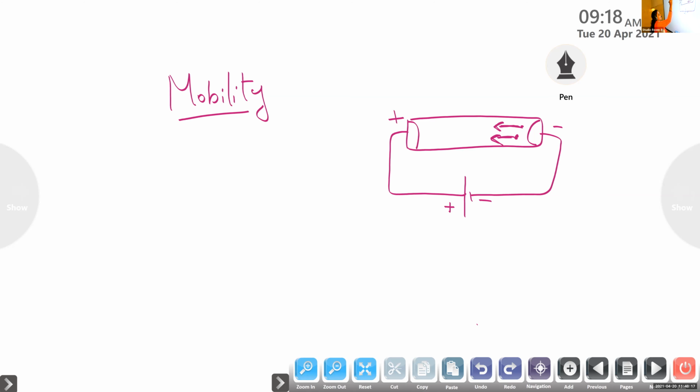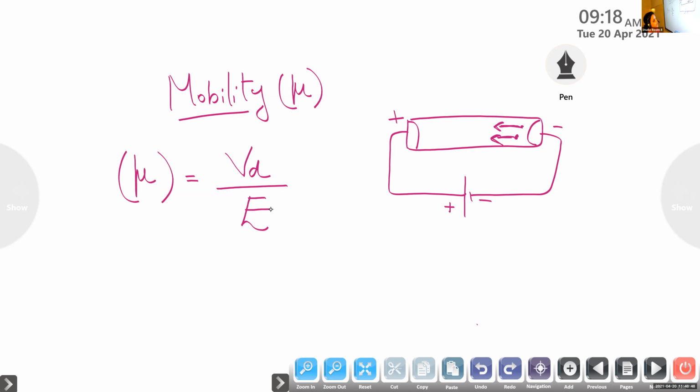So, what is meant by mobility? Mobility is represented by the letter mu. These kinds of symbols you can hear in physics class: mu, nu and all. Here it is mu. Mobility is the drift velocity acquired by the charge carriers in the presence of an electric field. It is represented by the letter mu.